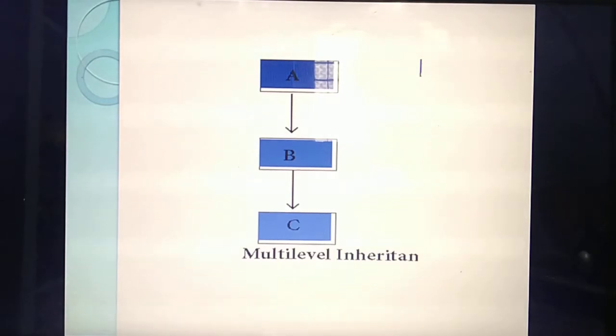After that, you create another child class. What's the name of that next child class? C. For this child class, which is the base class now? B. If you inherit B from A, the features you have given in class A will be reflected in which class? Class B. In the same way, if you inherit a new class C, the features you give in class B are reflected in the C class. Understood? Okay.